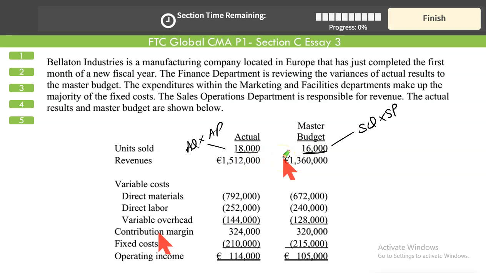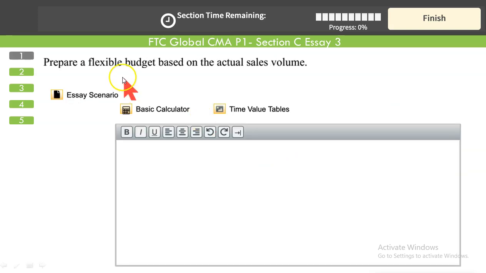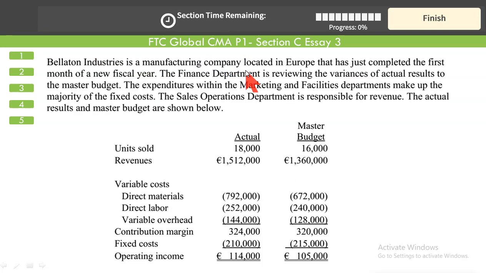Let's see what the questions require us to do. First question says, prepare a flexible budget based on the actual sales volume. Flexible budget. How do you do that? Let's draw up a flexible budget out of the master budget that is given. It's just that the master budget is revised upward or downward depending upon the actual output.